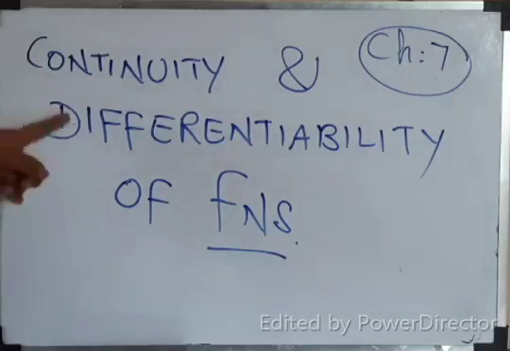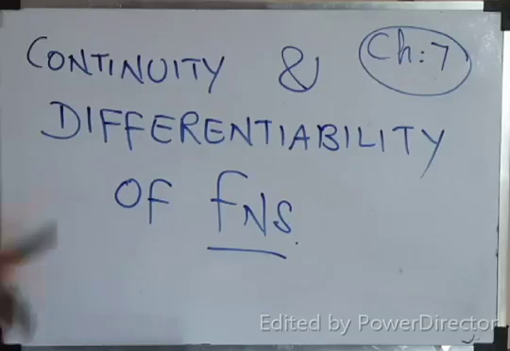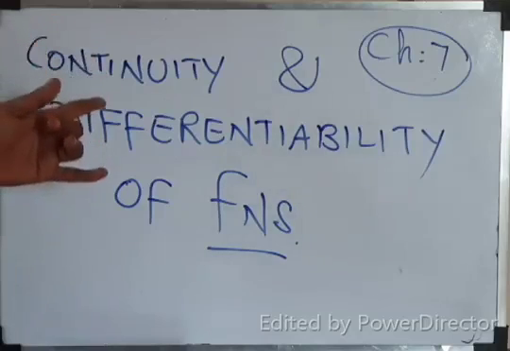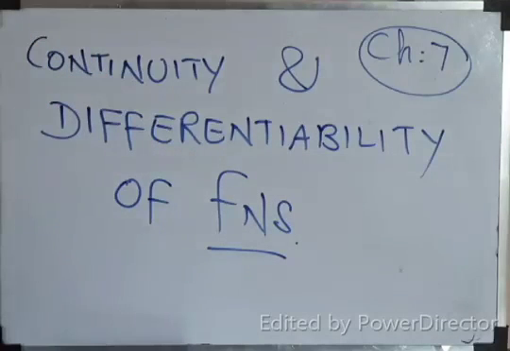We already used both the terms, isn't it? In Rolle's theorem and Lagrange's mean value theorem, in both the theorems, we used point number 1, the function is continuous in the closed interval AB. Second point, the function is differentiable in the open interval AB, isn't it? We already used the terms continuous and differentiable, both. But